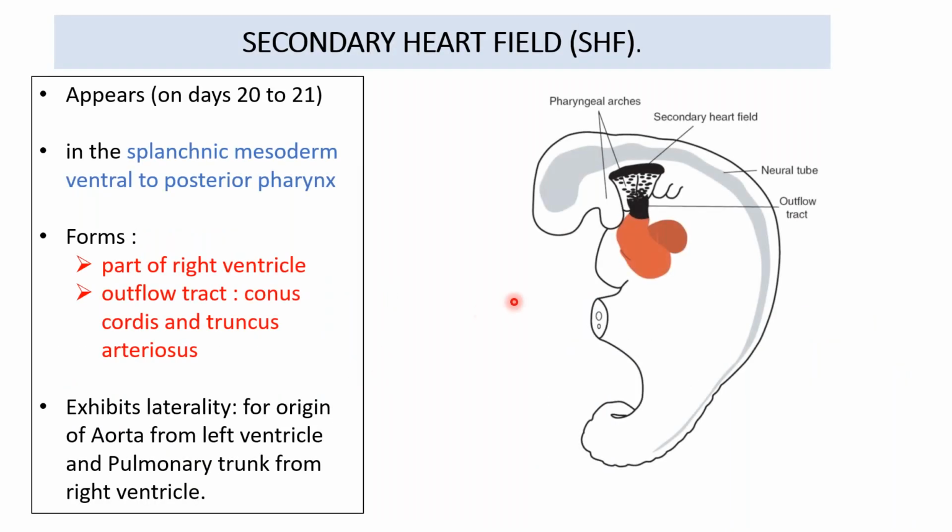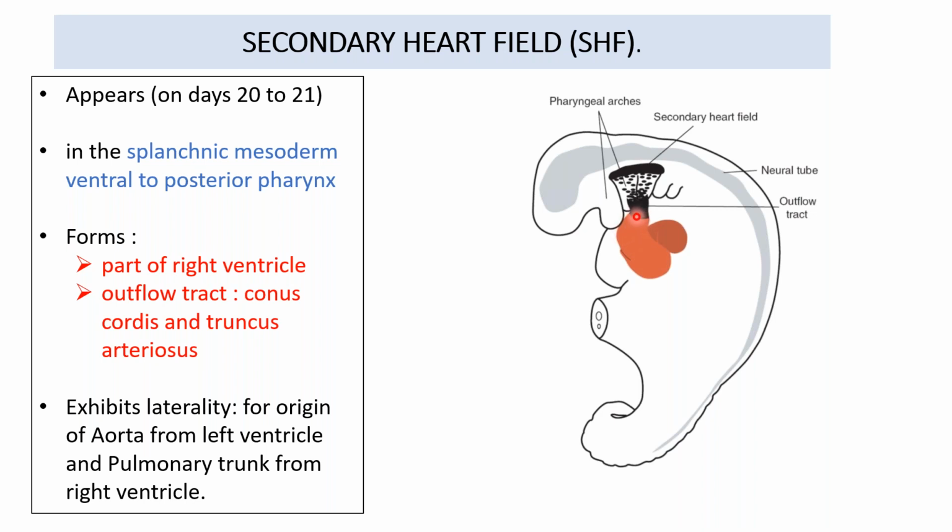The secondary heart field is the second portion, which develops on the 20th to 21st day. This also develops in the splanchnic mesoderm, which is ventral to the posterior pharynx. This is responsible for the formation of the major part of the